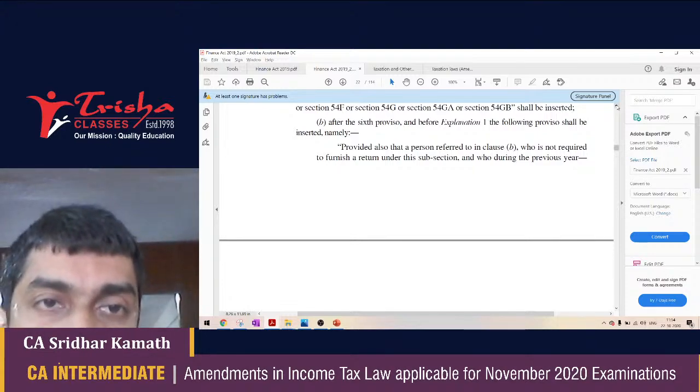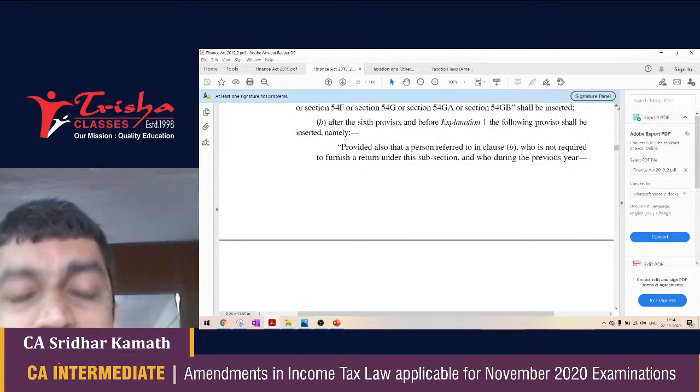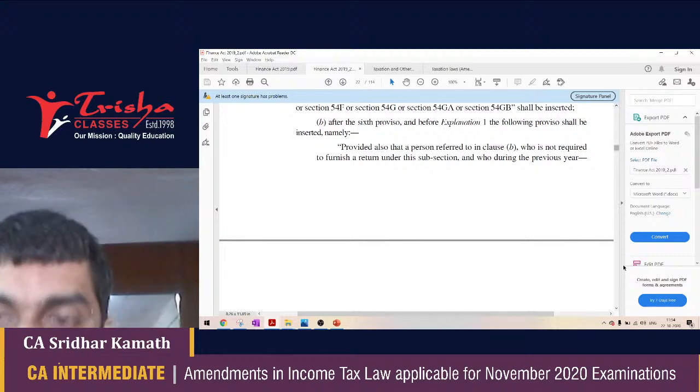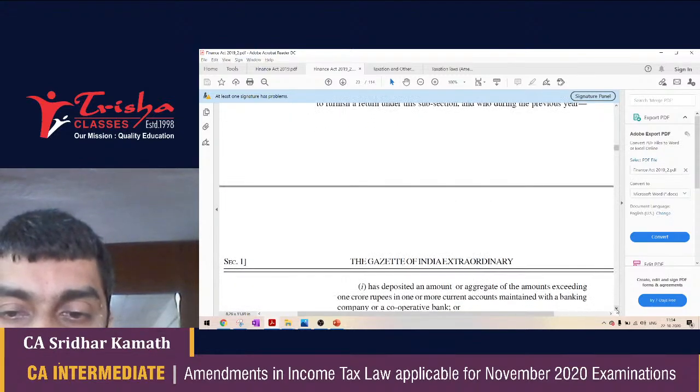If your gross total income exceeds 2 lakh 50 or 3 lakh or 5 lakh, depending upon your age, then you are required to file income tax returns. Now, in addition to this, section 139 has been amended, and they are saying that the following people should also file income tax returns irrespective of their actual income. Who are these people? Number one, has deposited an amount or aggregate of the amounts exceeding 1 crore rupees in one or more current accounts maintained with a banking company or a cooperative bank.